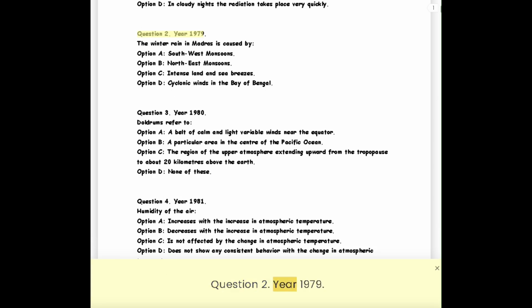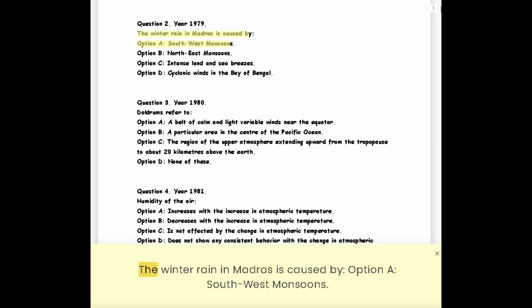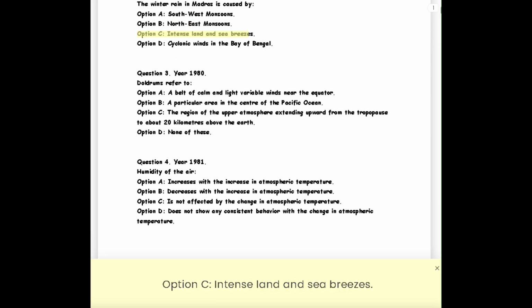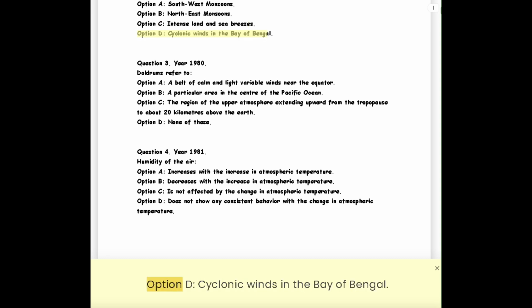Question 2. Year 1979. The winter rain in Madras is caused by Option A. Southwest monsoons. Option B. Northeast monsoons. Option C. Intense land and sea breezes. Option D. Cyclonic winds in the Bay of Bengal.